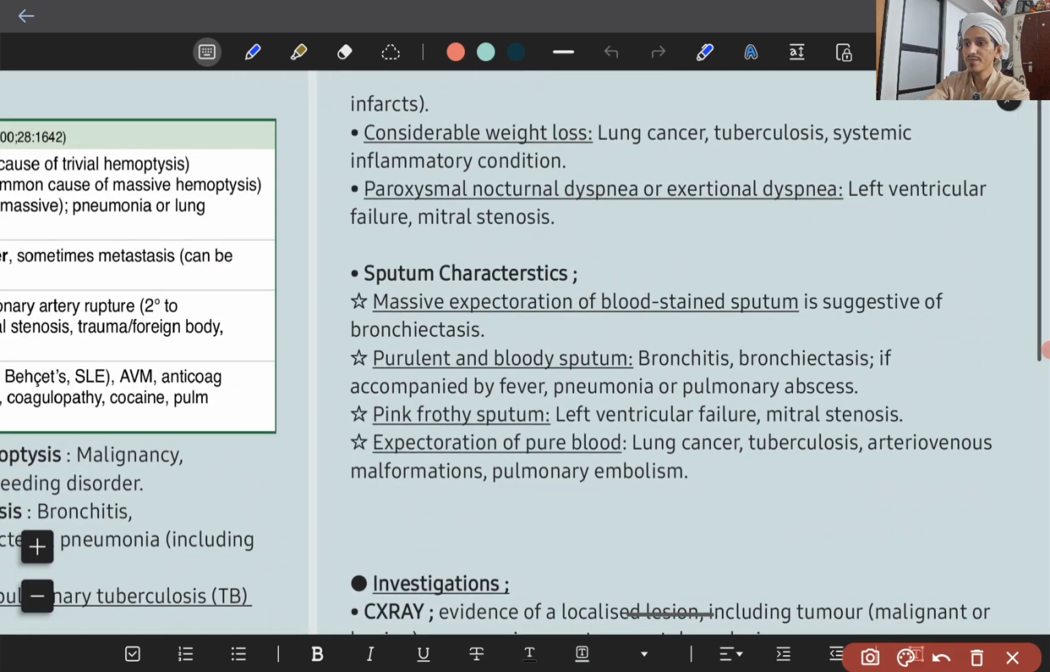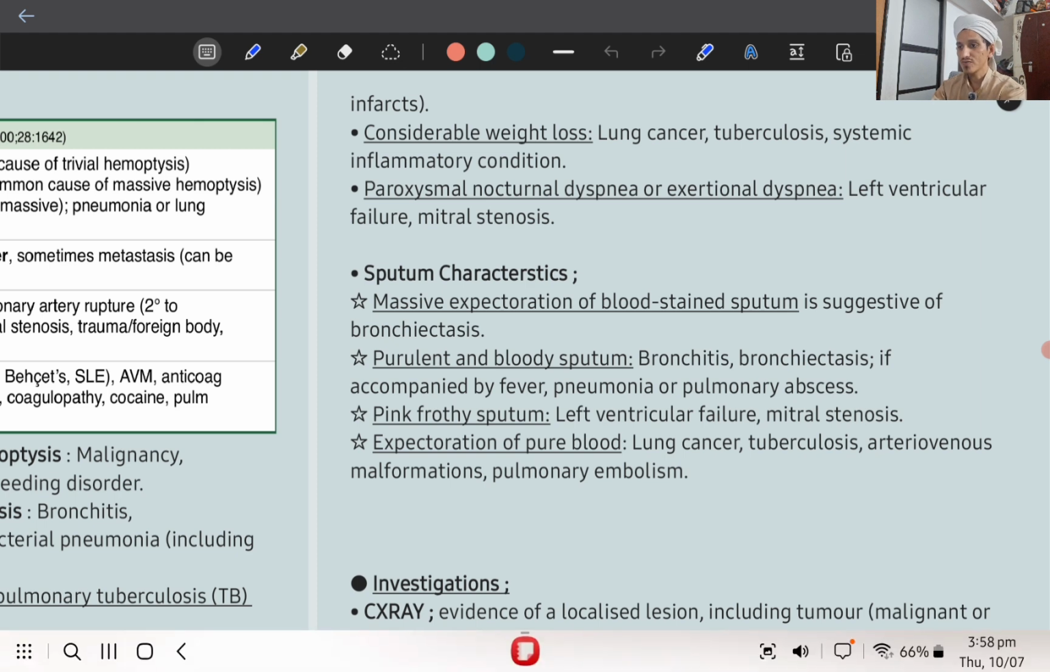Next is if the patient has considerable weight loss. Considerable weight loss is nothing but a loss of more than 10% of weight within 6 months. Okay, so the cause can be cancer, tuberculosis, and systemic inflammatory condition like connective tissue disorders. If the patient has paroxysmal nocturnal dyspnea, PND, and exertional dyspnea, it is a feature of chronic heart failure. So the cause can be left ventricular failure and mitral stenosis. So that is one. From history you have some clues.